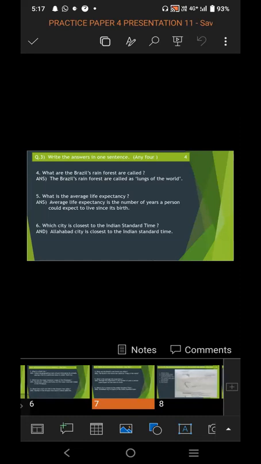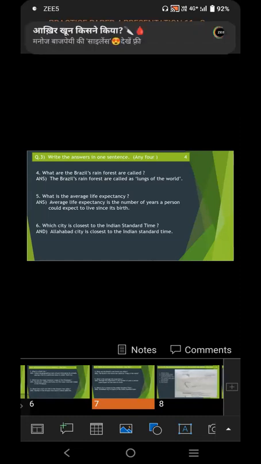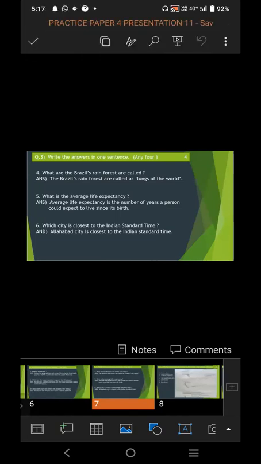So it's the number of years of a person which lives in the country since its birth is known as average life expectancy. So the clear definition of this is average life expectancy is the number of years a person could expect to live since its birth.